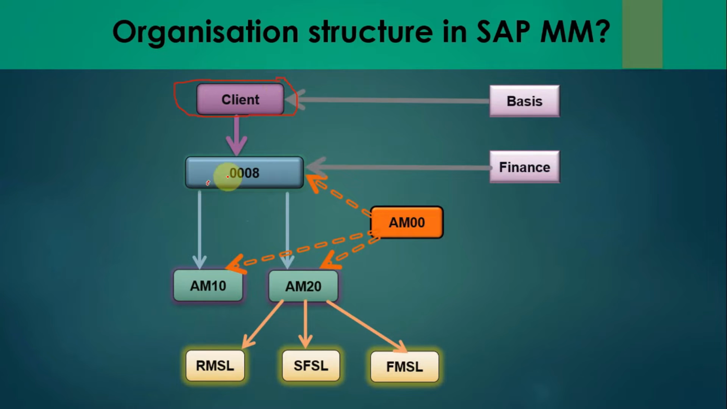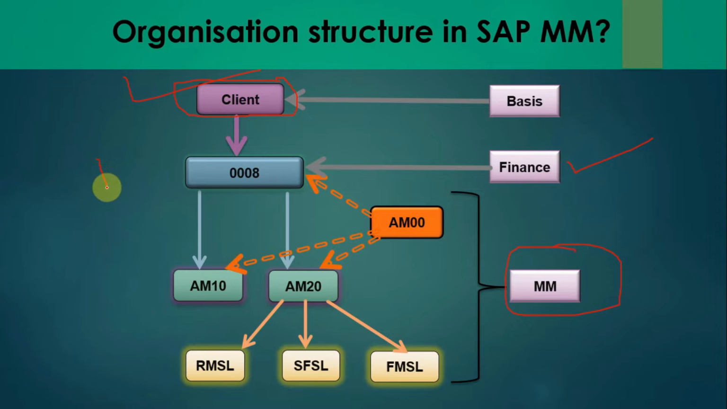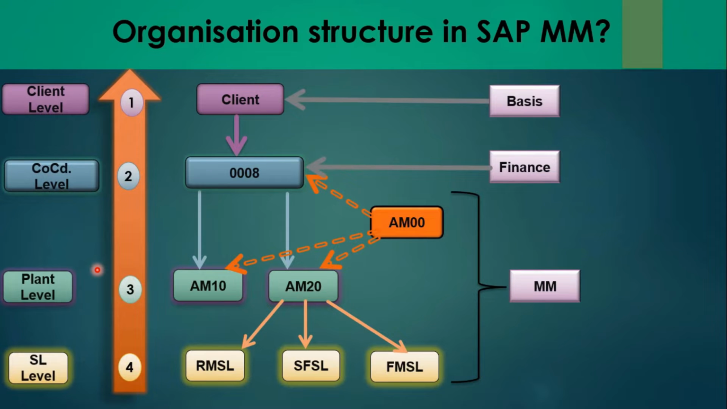Then the company code is created by the finance team, and below the company code, all the rest of the activities are done by the SAP MM team. But in my case, I have a system, but there is no financial consultant with me. So I will create the company code by myself. Now I will go into SAP and show you how to create the organization structure step by step. Let's see in the SAP system. So first we will create the company code, then plant, then storage location.